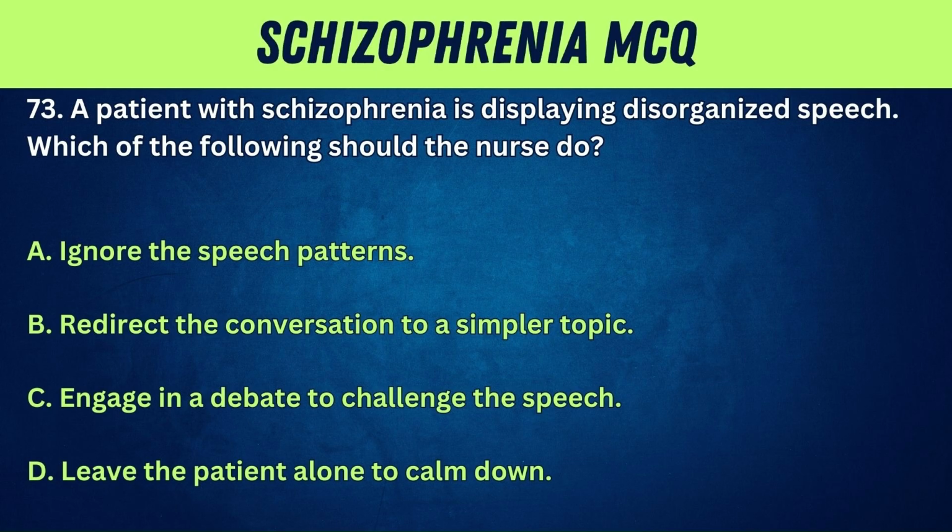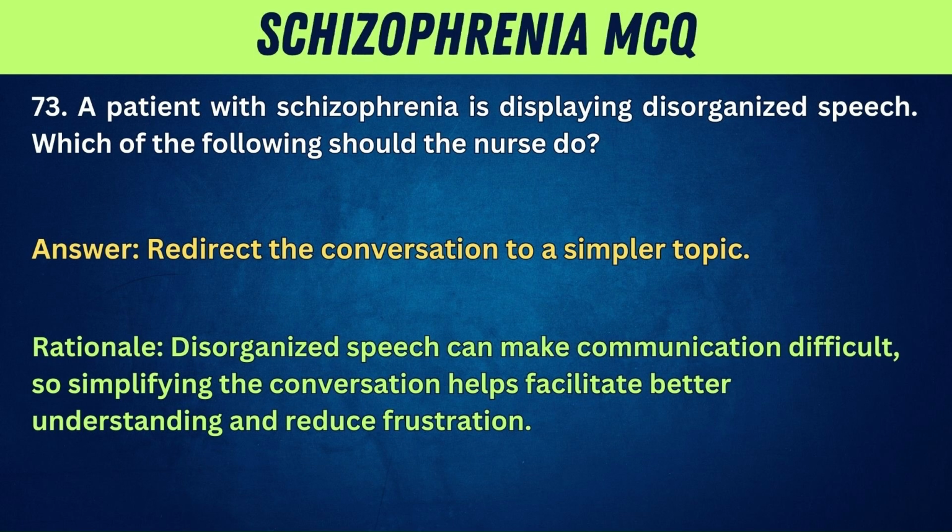73. A patient with schizophrenia is displaying disorganized speech. Which of the following should the nurse do? A. Ignore the speech patterns. B. Redirect the conversation to a simpler topic. C. Engage in a debate to challenge the speech. D. Leave the patient alone to calm down. Answer. Redirect the conversation to a simpler topic. Rationale. Disorganized speech can make communication difficult, so simplifying the conversation helps facilitate better understanding and reduce frustration.